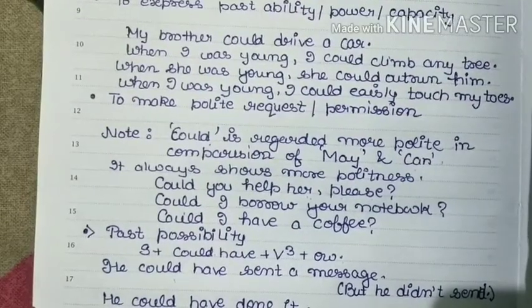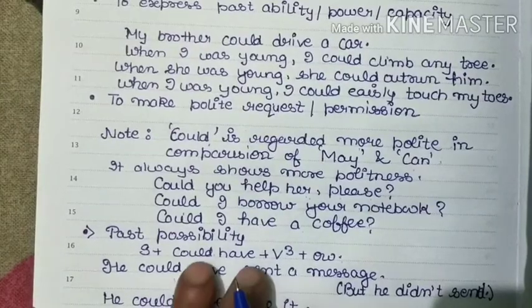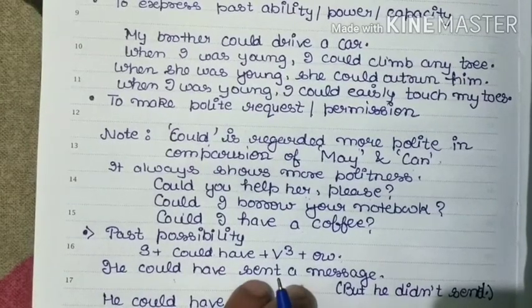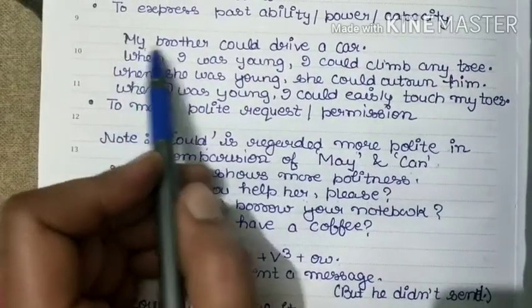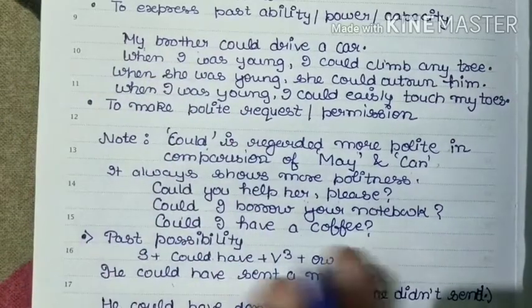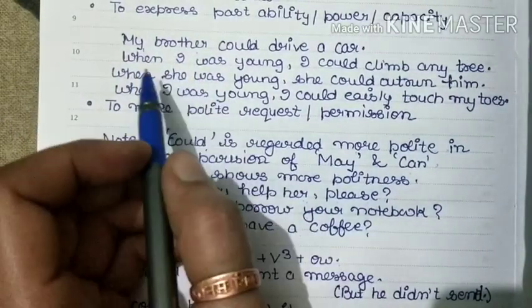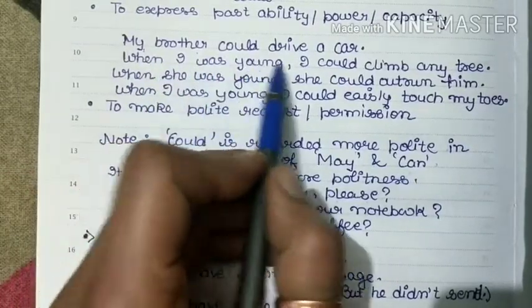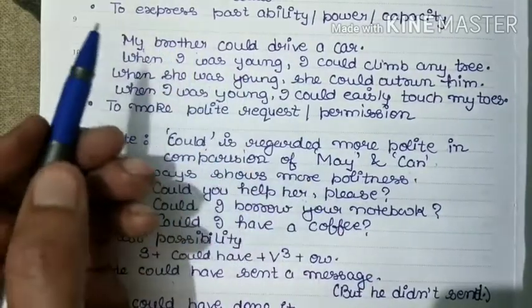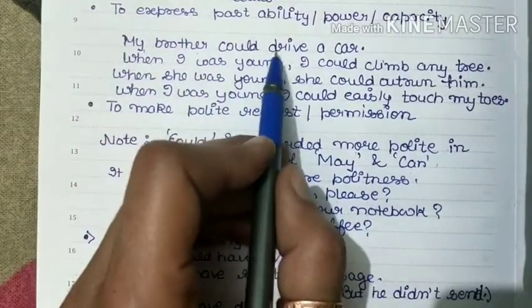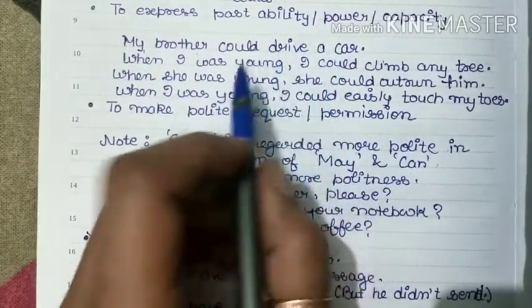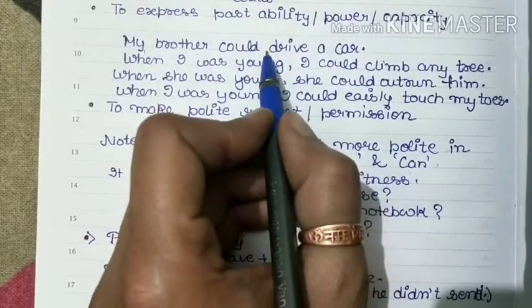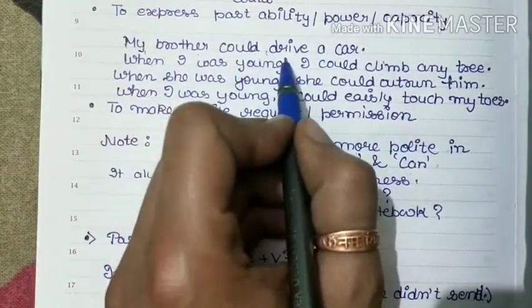Let's quickly see the negative formation of could. In an affirmative sense, we say my brother could drive a car. If you want to say it in the negative, just make its negative form by putting not here. My brother could not drive a car.